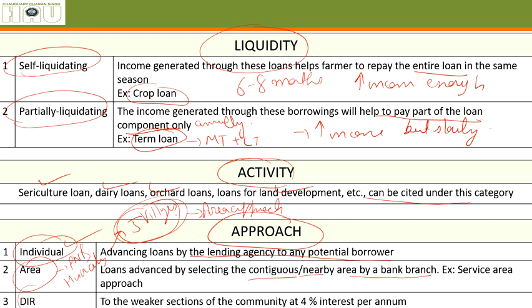Then come DRI loans, when the loans are given to the weaker sections of the community, such as tribal areas, at 4% rate of interest. Similar loans are given at 7% in Haryana but 4% in Jharkhand to the tribals there. These are called differential rate of interest loans because they are extremely poor people and they need much more help than the farmers of Haryana state.